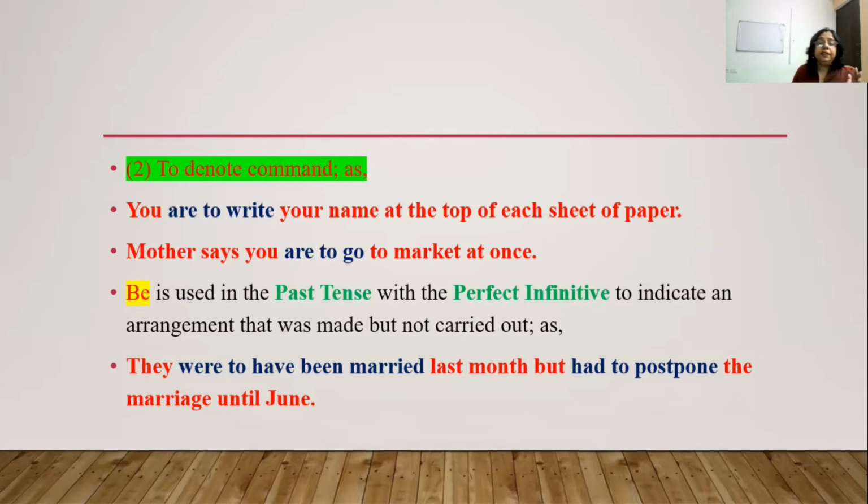For example, they were to have been married last month but had to postpone the marriage until June. So "were to have been married": "were" is the auxiliary be verb in the past tense, and "to have been married" is a perfect infinitive. Then it is followed by "but had to postpone", again a perfect infinitive.